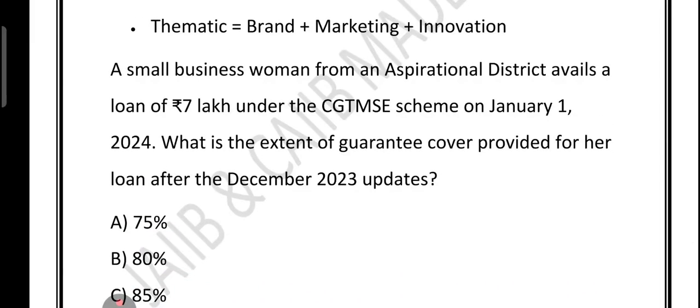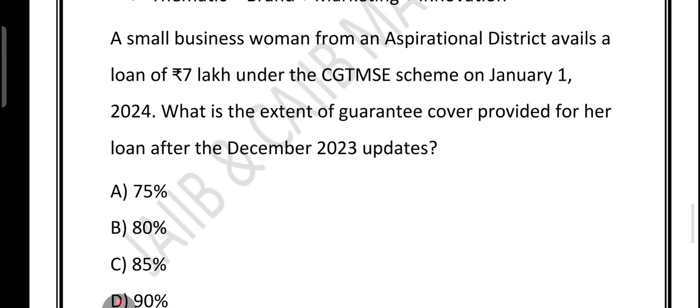Now friends, have a look at one question on CGTMSE. You know that CGTMSE is a fantastic scheme that helps a small business get a loan without giving collateral. But the tricky part is the percentage of guarantee cover. The percentage of guarantee cover changes based on who you are and where you are located. Let's clear that confusion today. The question is, a small businesswoman from an aspirational district takes a 7 lakh loan under CGTMSE on 1st January 2024. What is the guarantee cover percentage after the December 2023 update?